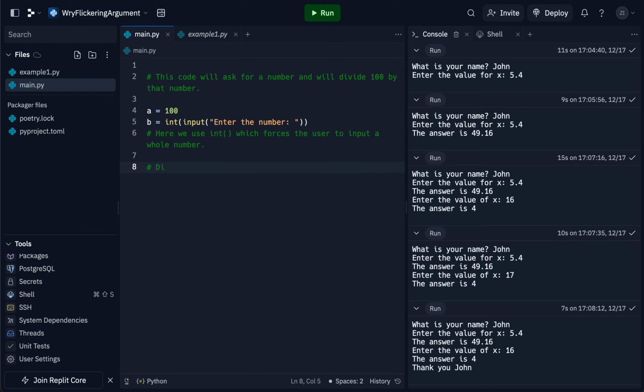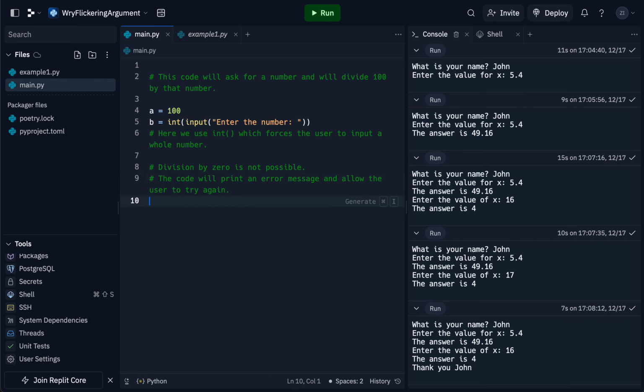And then we'll say, okay, so division by 0 is not possible. So the code will print an error message and allow the user to try again. So what we'll do is we'll check and we'll say if b is equal to 0, notice here we use two equal signs for comparison.